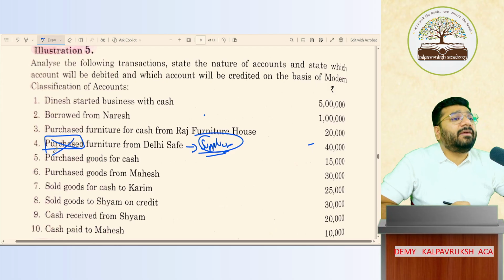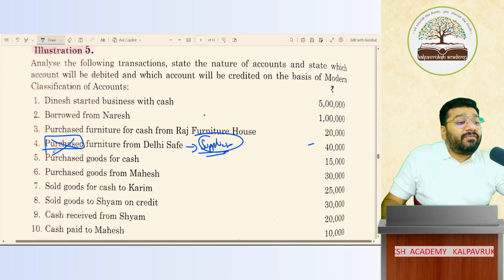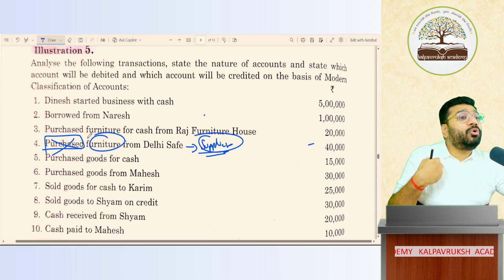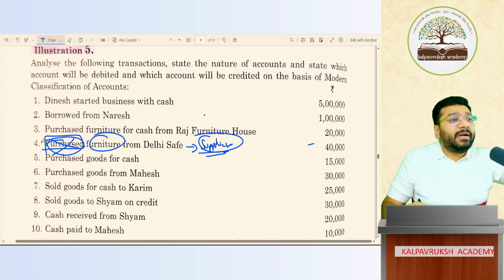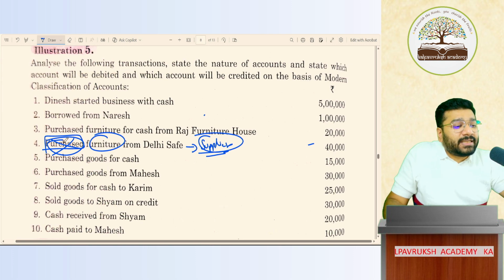Purchase will not come. Why? Because furniture is not goods. It is asset. Only goods will go to purchase account. Had we been the dealer of furniture, then furniture would have been my goods, and all the goods that I buy will go to purchase account. But here the furniture is asset. So purchase account will not come. So one I have to open is furniture account.